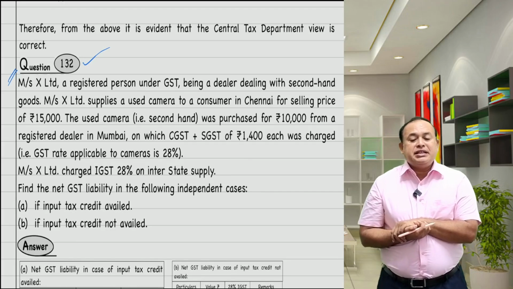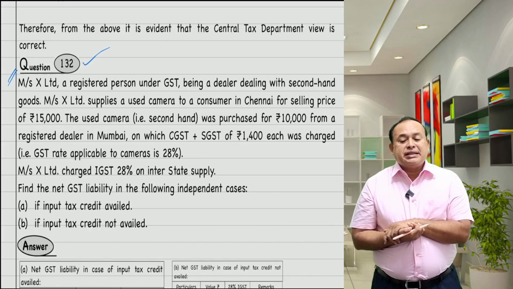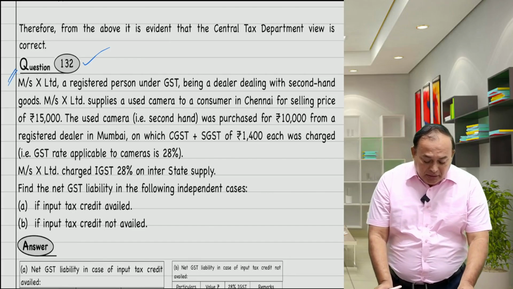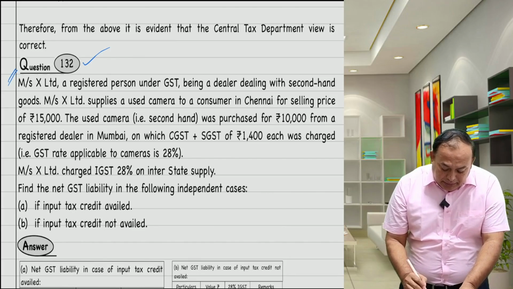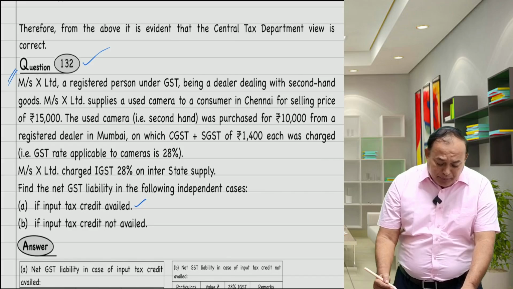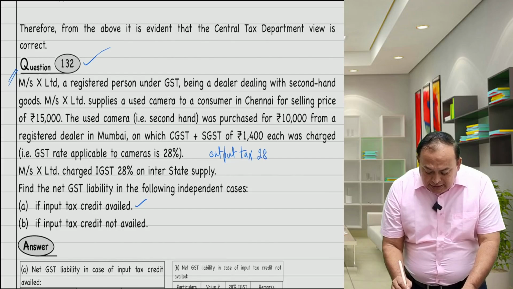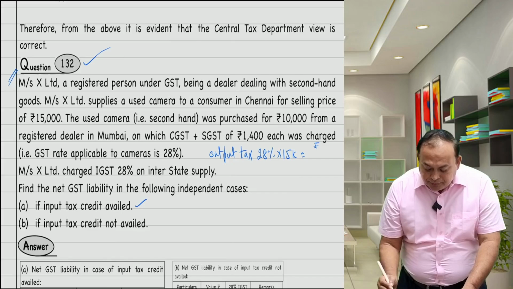Find the net GST liability in the following independent cases: if input tax credit is availed, and if the input tax credit is not availed. Input tax credit availed means the margin method is not applicable. What is the selling price? Sale value. Therefore, output tax: IGST 28% on 15,000 is equal to how much comes?